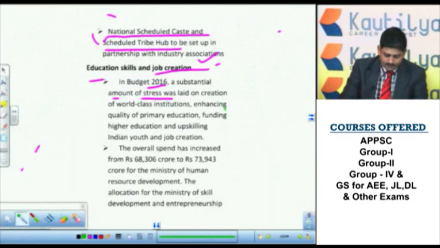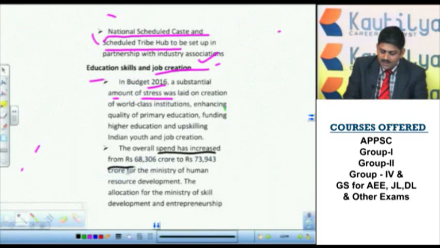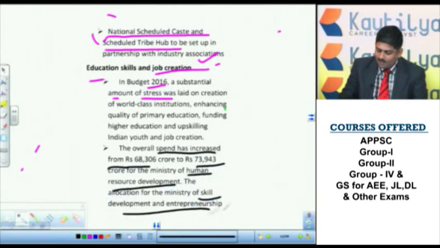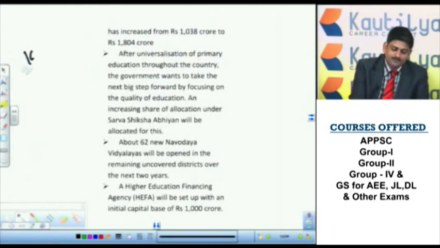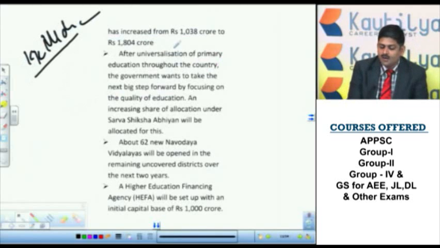Now the overall spend has increased from 68,306 crore to 73,943 crore. There is a substantial increase. So this will be given to human resource development. And for skill development and entrepreneurship, as I told you, skill development, the amount increased from 1,038 crore to 1,804 crore.